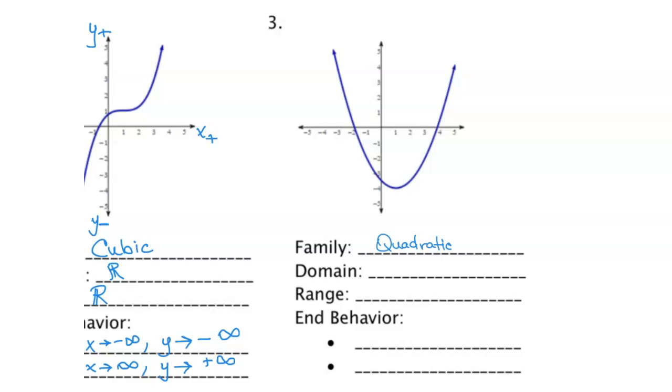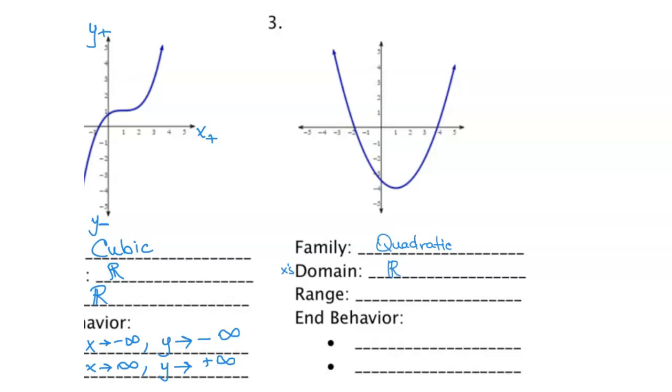As for the domain, again, that's dealing with the x values, all of the possible x values. So we want to know what possible x's will be used to form this shape. In this case, note that you're going from the left to the right. As we go left, left, left, and as we travel right, right, right, we're going to end up traveling over all of the x values. So therefore, our domain is all real numbers.